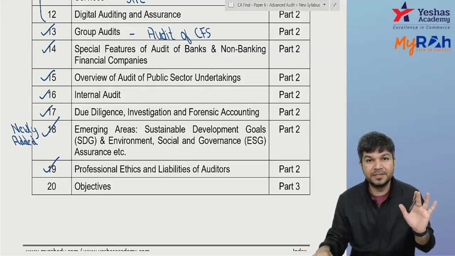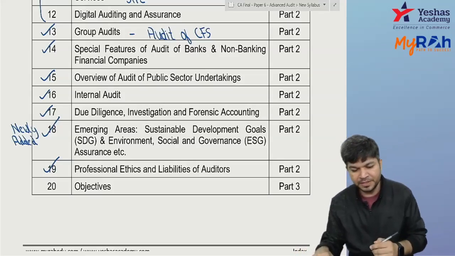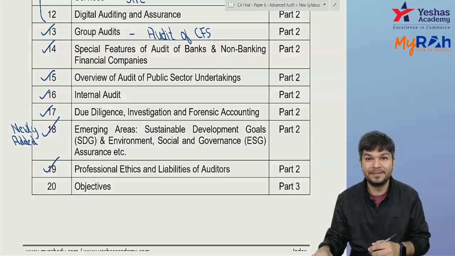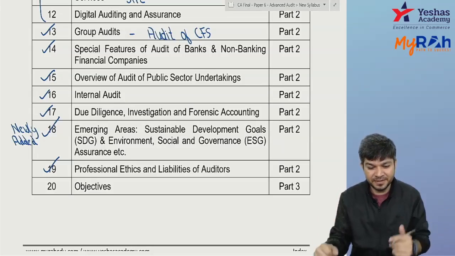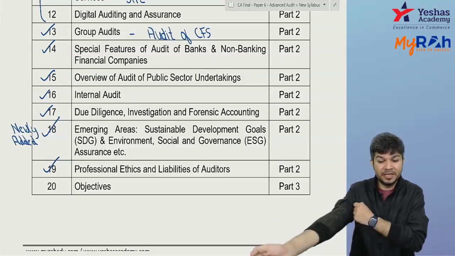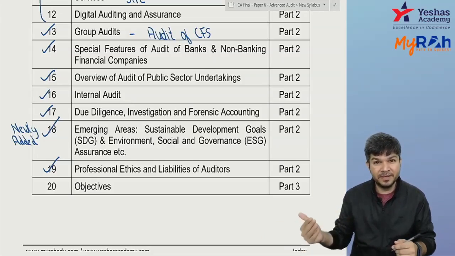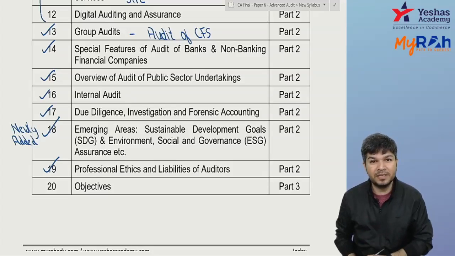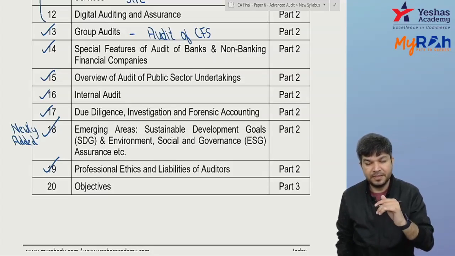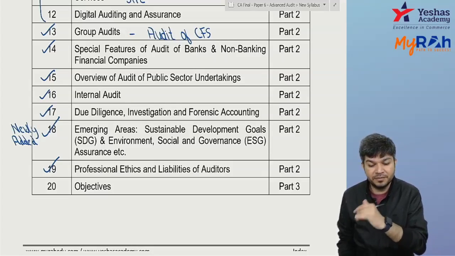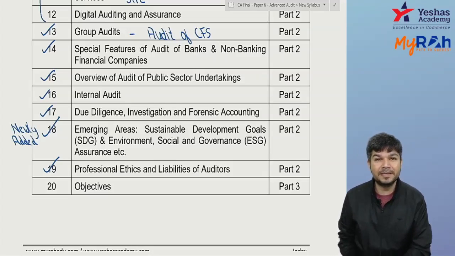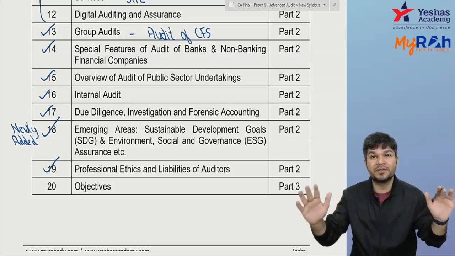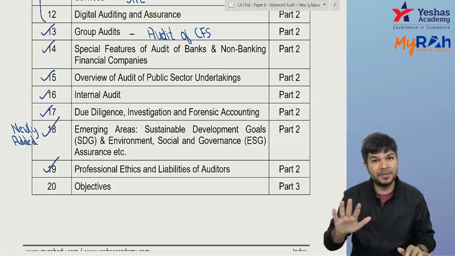Did you understand? Okay, if I see over here, chapter numbers 1 to 11 are nothing but your engagement standards. 12th, digital auditing and assurance. 13th is audit of CFS. 14th is audit of bank and NBFC. 15th one, audit of PSU. 16th one, internal audit. 17th is due diligence, investigation, forensic accounting, and 18th emerging areas, and 19th one is professional ethics. This is how it's divided.